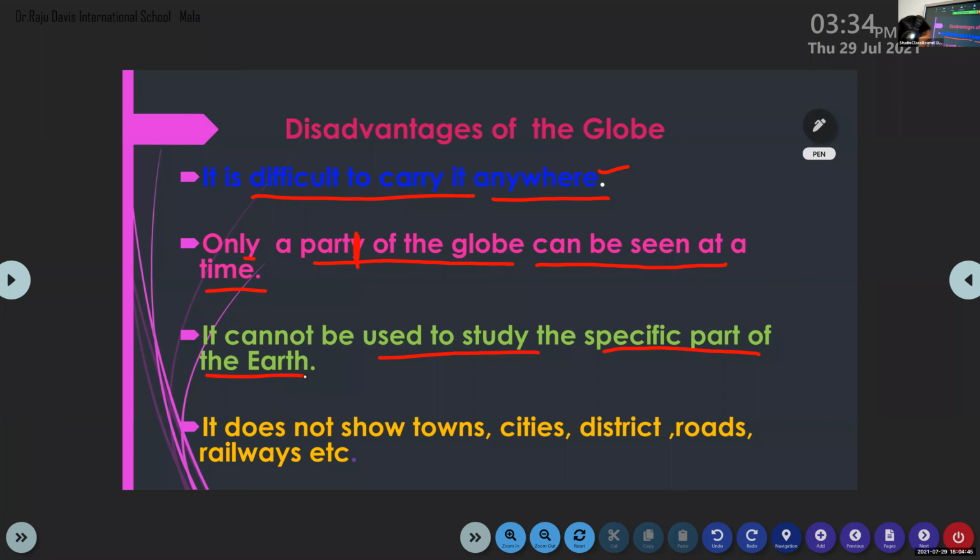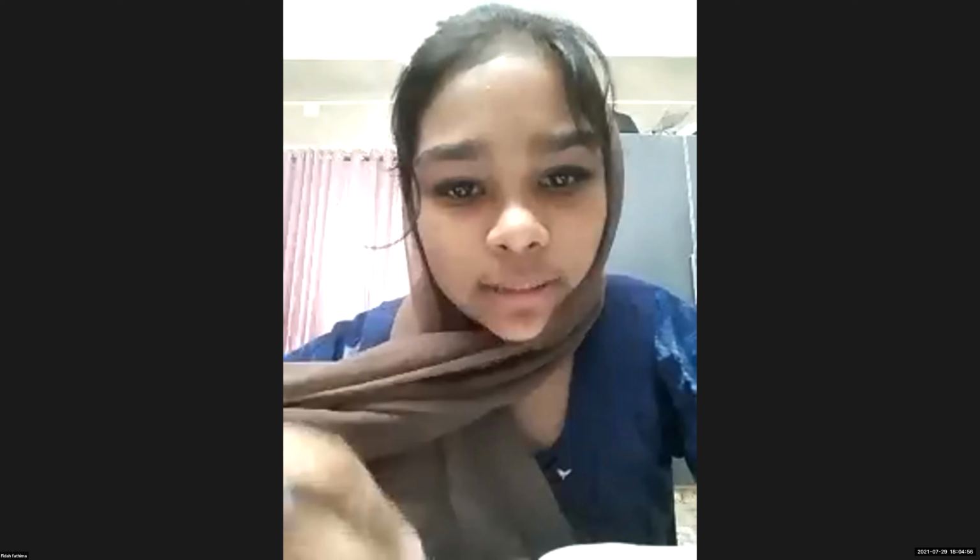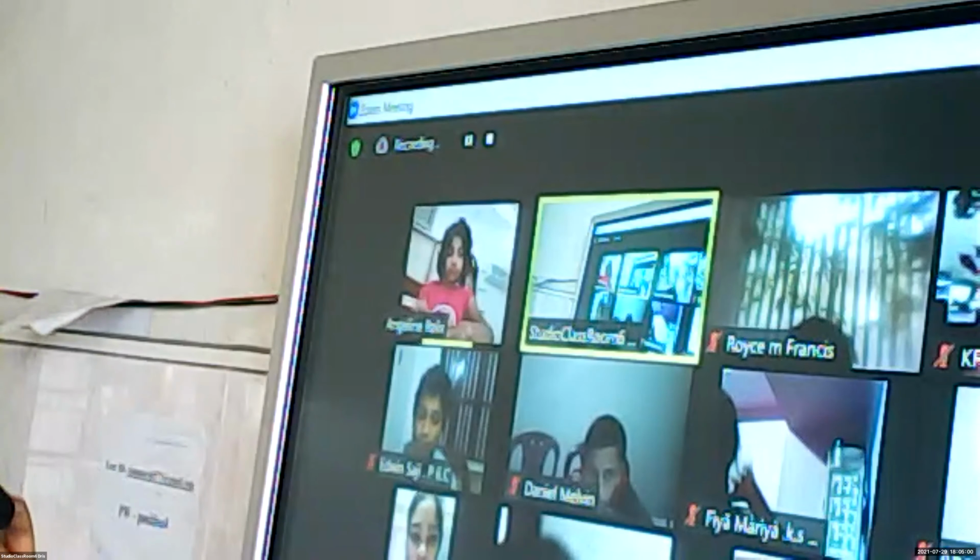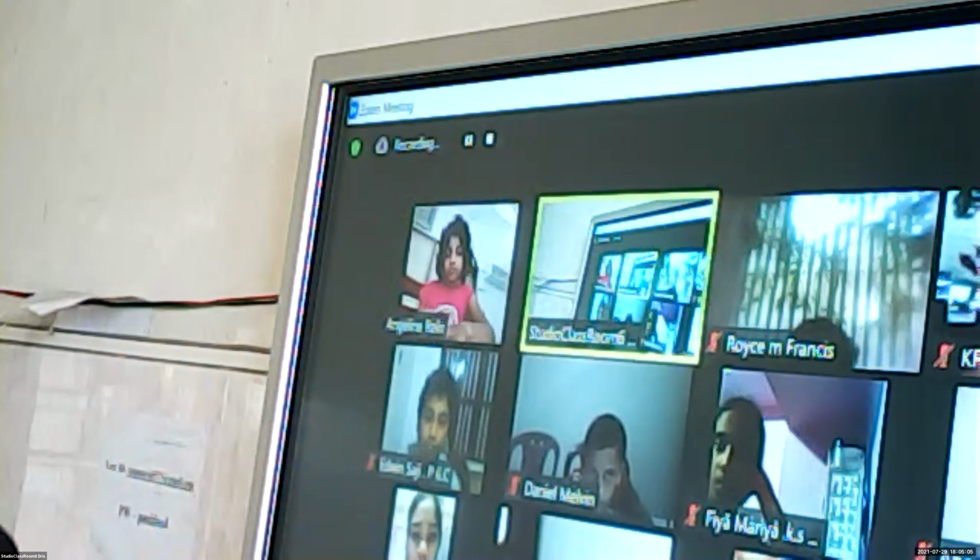It does not show towns, cities, districts, roads, railways, etc. The globe mostly shows important cities and capitals.